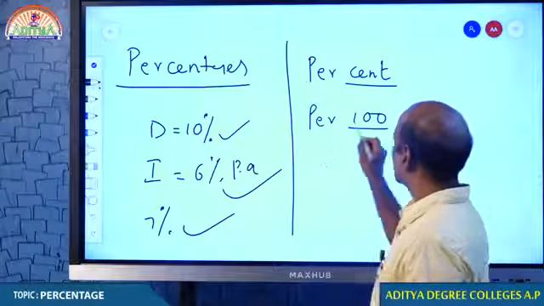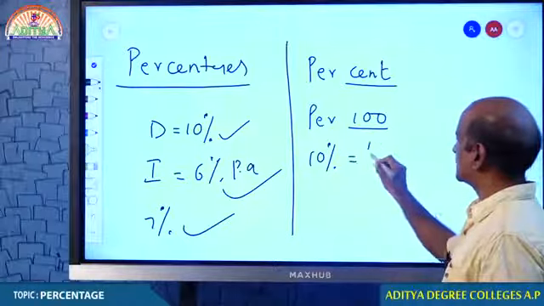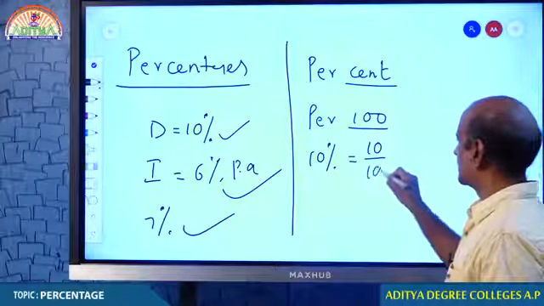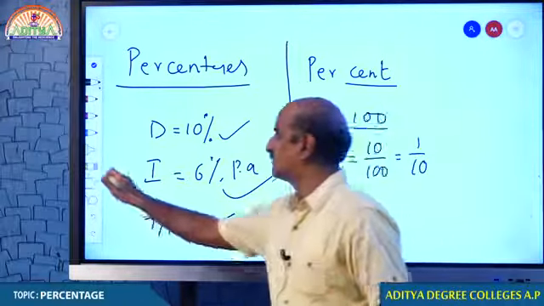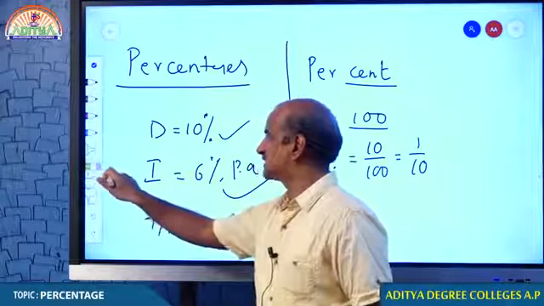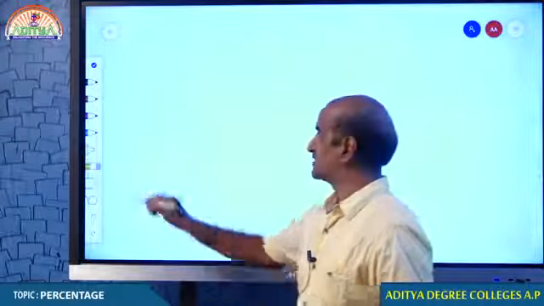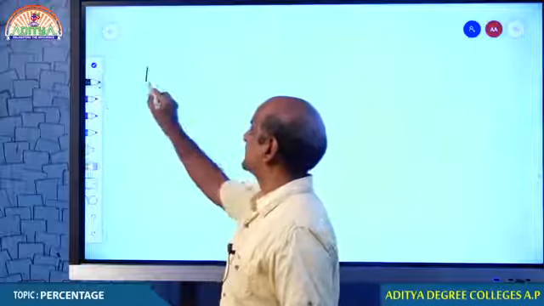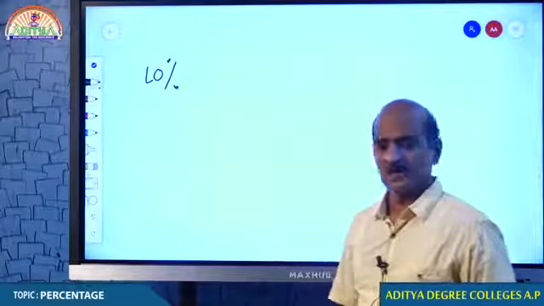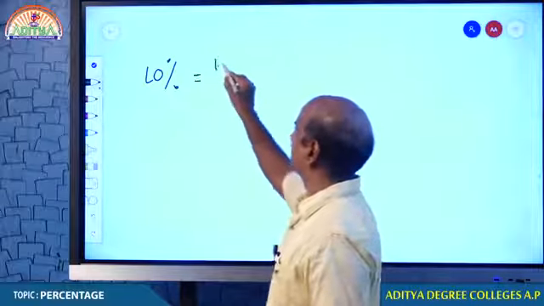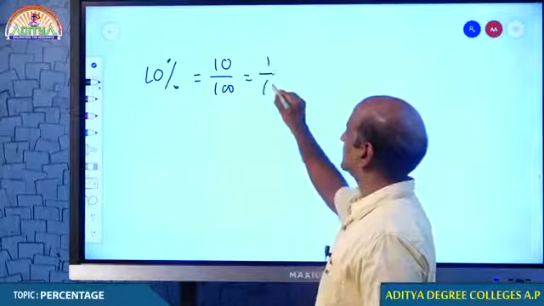Students, if I say 10%, I mean to say 10 by 100, that is 1 by 10. Therefore, the very concept of percentage is, if I say 10% of the population have died, I mean to say 10 by 100, that is 1 by 10.